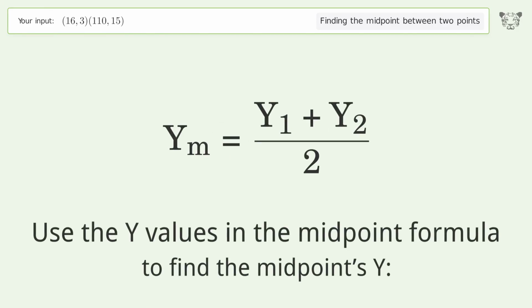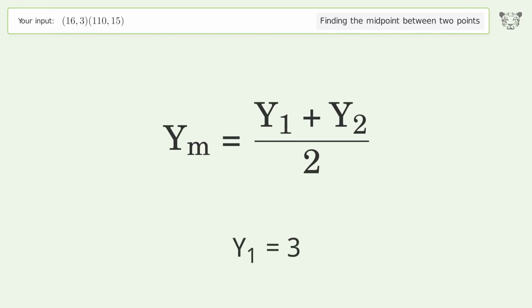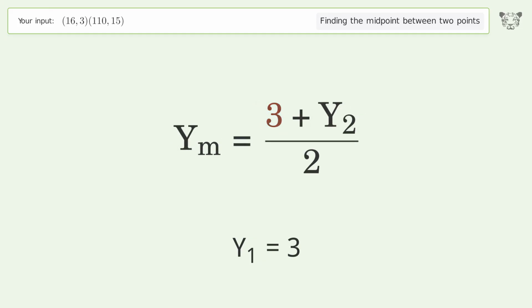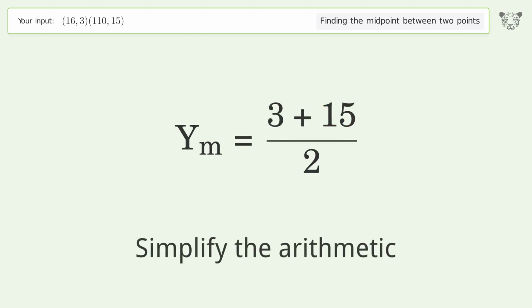Use the y values in the midpoint formula to find the midpoint's y. y1 equals 3. y2 equals 15. Simplify the arithmetic.